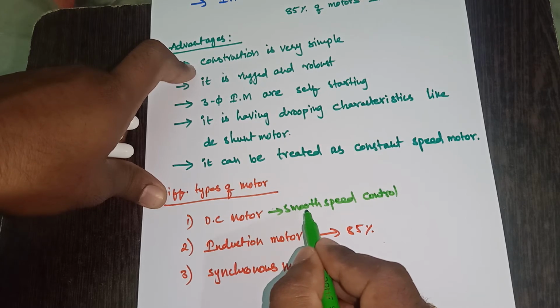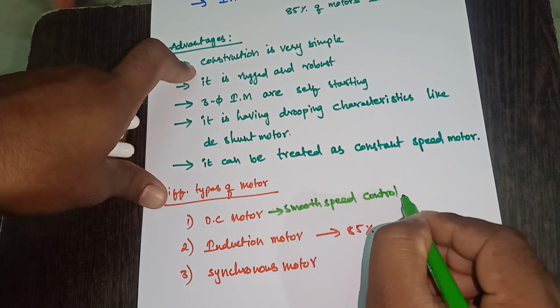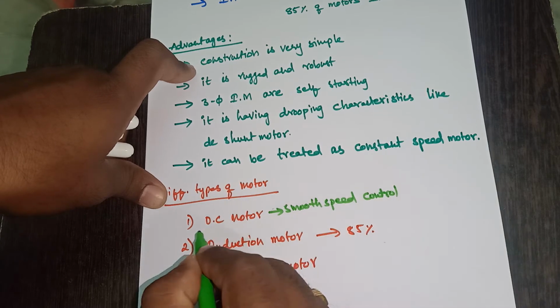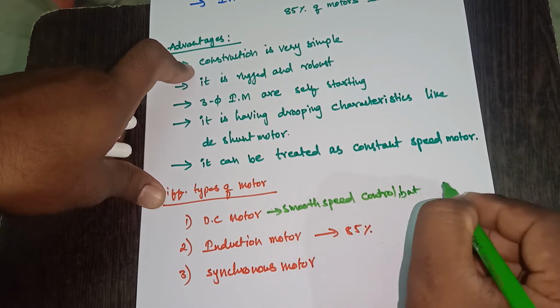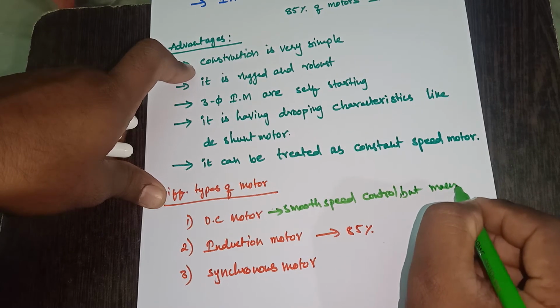It has very smooth speed control, but it requires a lot of maintenance, right? The DC motor consists of brushes and a commutator, so maintenance is more.